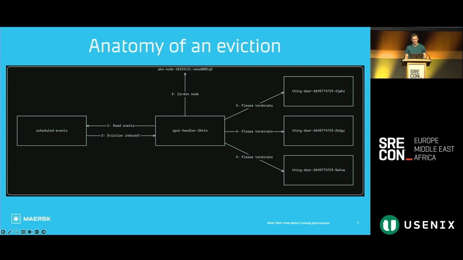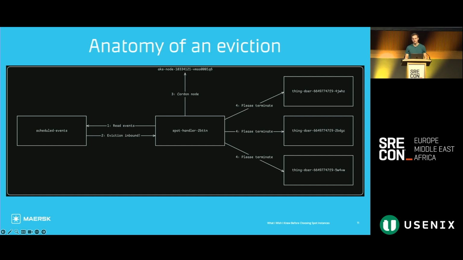So Azure has a scheduled events process that it runs on each of the nodes. So that's not a pod, it's just a Linux process. This process can be polled. It exposes an API endpoint that can be polled to read inbound events for the node. And one of the events that can be found is the eviction event. So we run a Spot handler daemon set, so that's one pod on each node. The Spot handler will regularly reach out to this scheduled events process. It'll ask, do I have inbound events on this node?